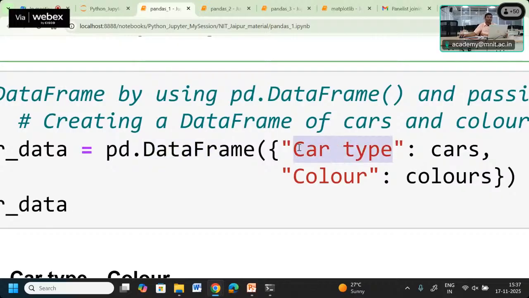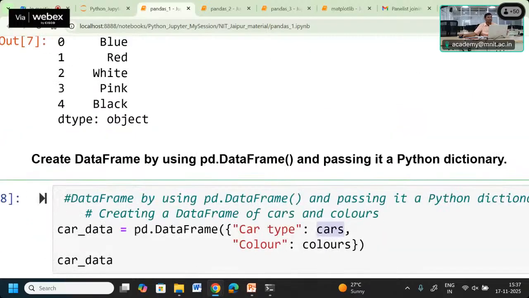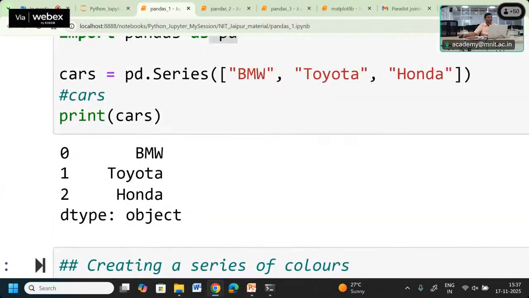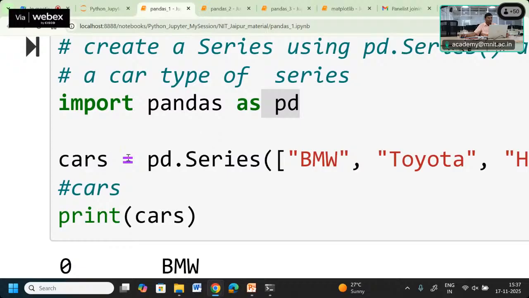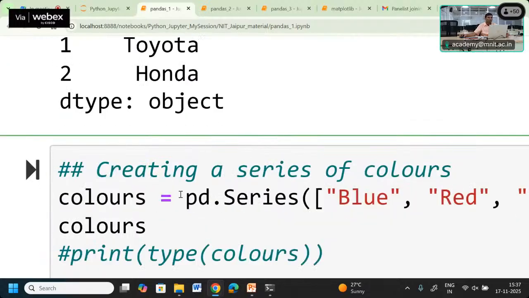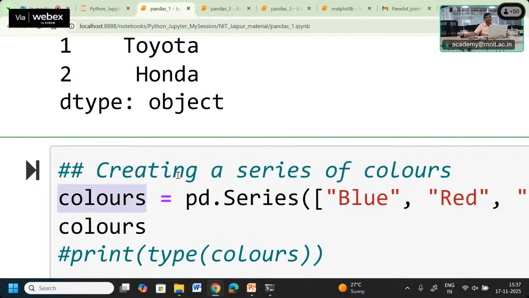The name of one column is going to be card type, and in this card type we give the value cars. What is that? Cars is basically what we created here, one series of data. So cars is going to be one series of data and colors is going to be another series of data.